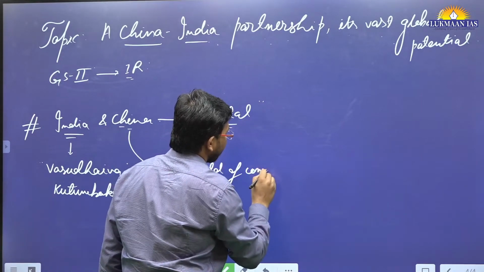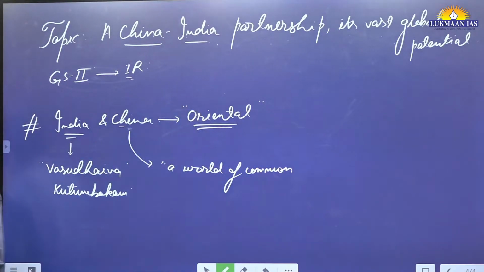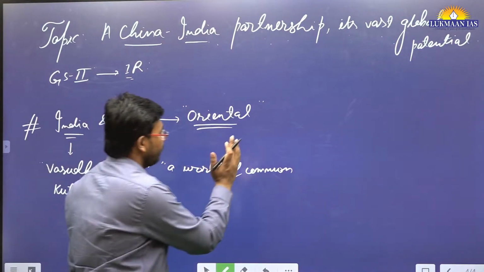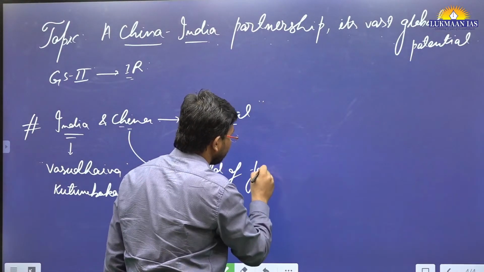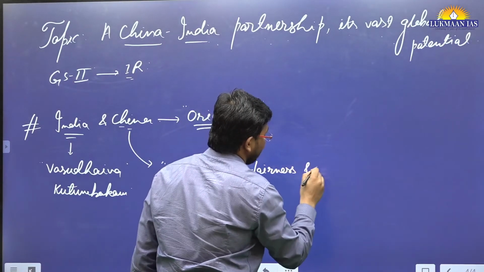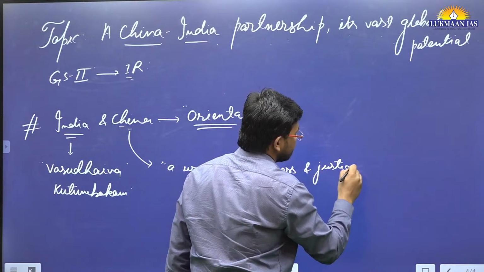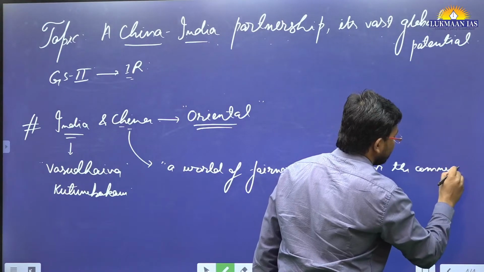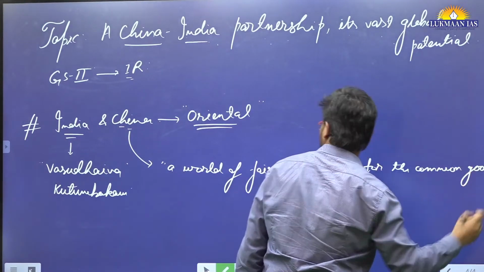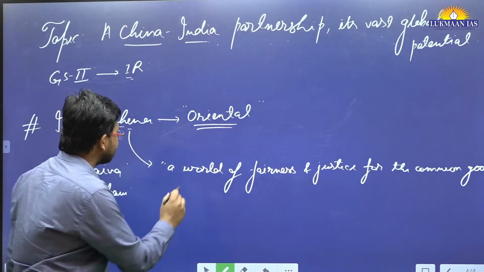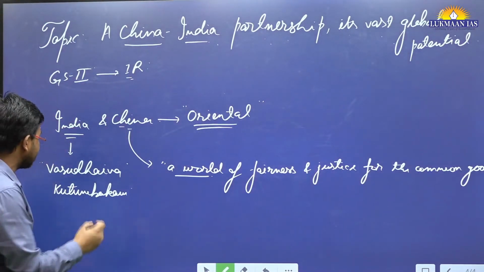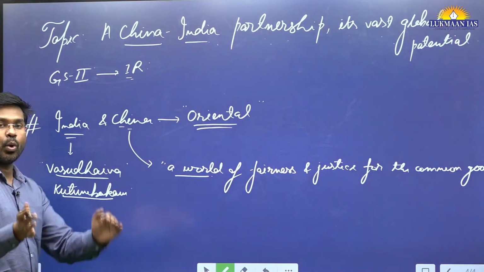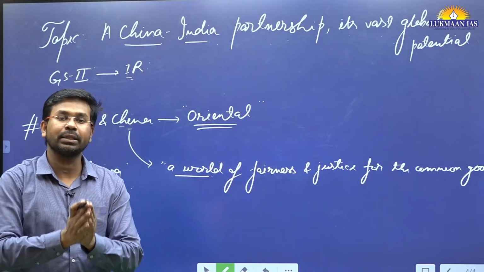So Chinese people cherish this idea, and Indian people cherish the idea of Vasudhaiva Kutumbakam. It means one family, one earth, one future.